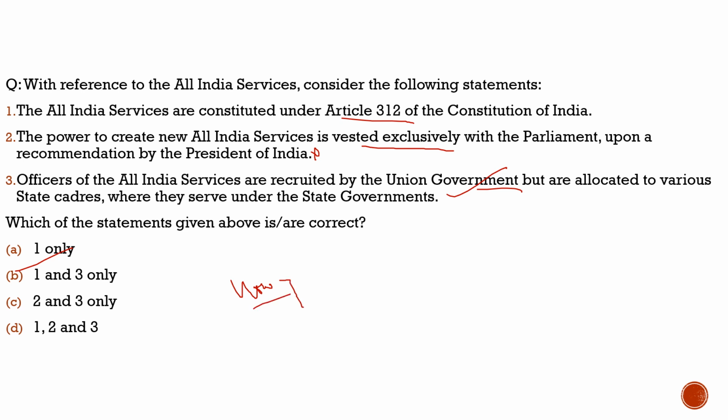You might remember when you filled the papers, there were many options for what were your preferences, when you filled your form for the UPSC. If you are listening to me, this question can be important for you. They may confuse you here. How many all India services are there? As I remember, there were approximately 17 to 20 services mentioned in that while we were filling the form. So you may get confused there. There might be 17 or 20 services, but this is not the case. Here you need to know there are only 3 all India services. So please do remember that.